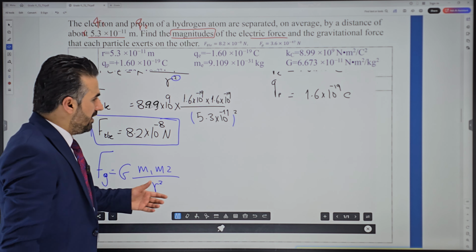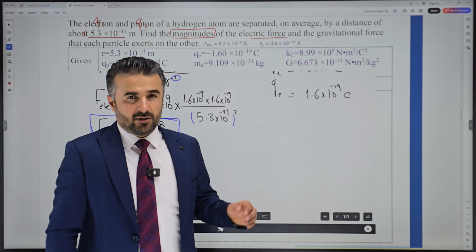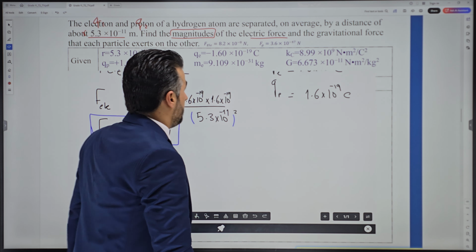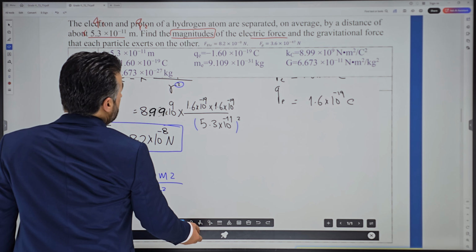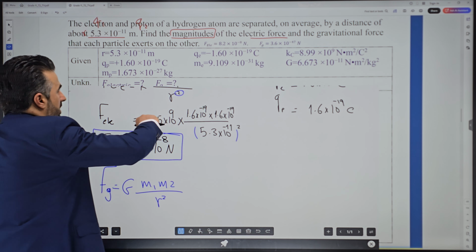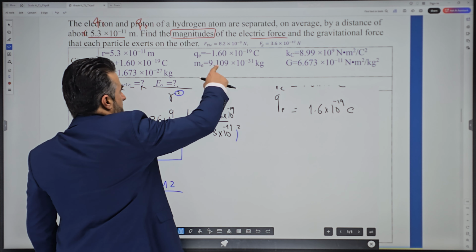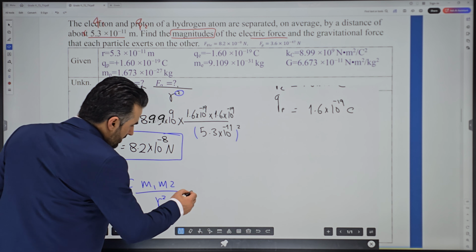But here we have a proton and an electron. The masses of the proton and electron are different, so the masses will be given to you. The mass of a proton is 1.673 times 10 to the power negative 27, and the mass of an electron is about 9.1 times 10 to the power negative 31. So all you have to do is use these numbers.